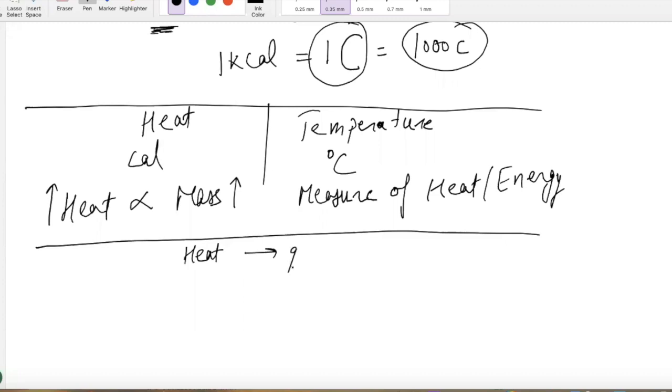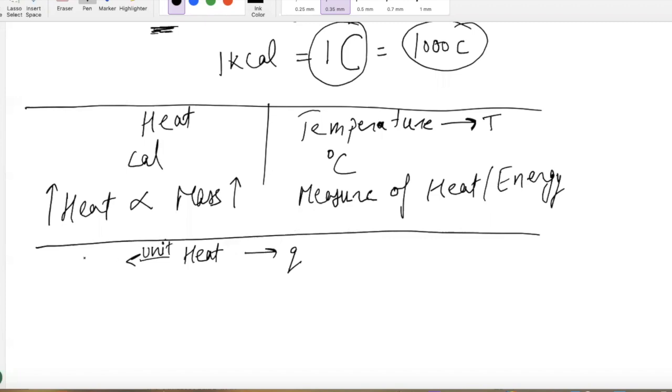The symbol for heat is Q. Just like what is the symbol for temperature, guys? It's capital T. Okay, so guys, listen carefully. I'm not asking you the unit. What is the unit for heat? Tell me that first, guys. What's the unit for heat?